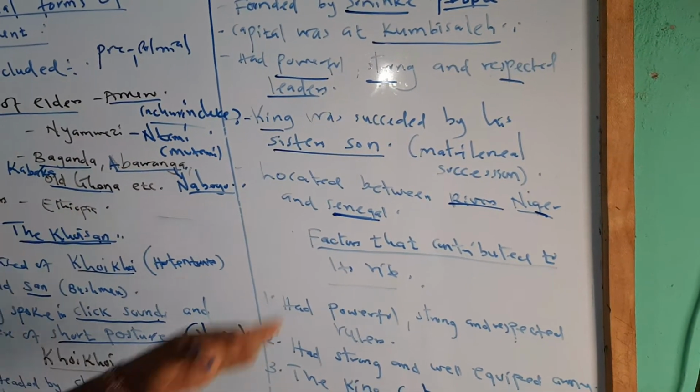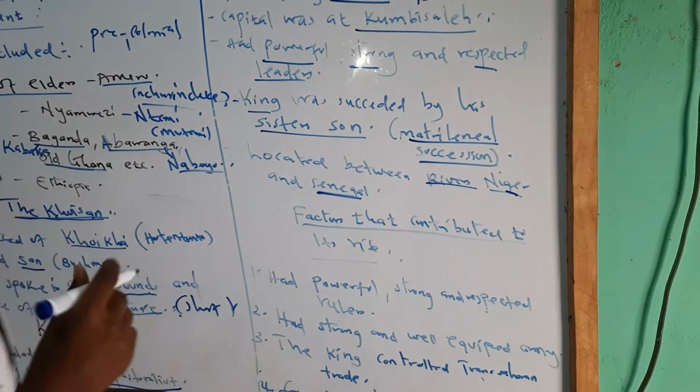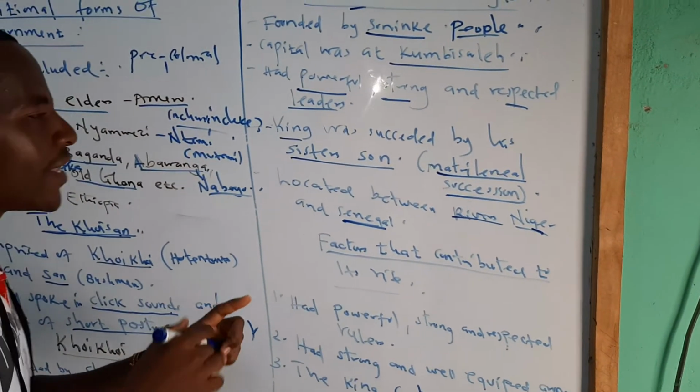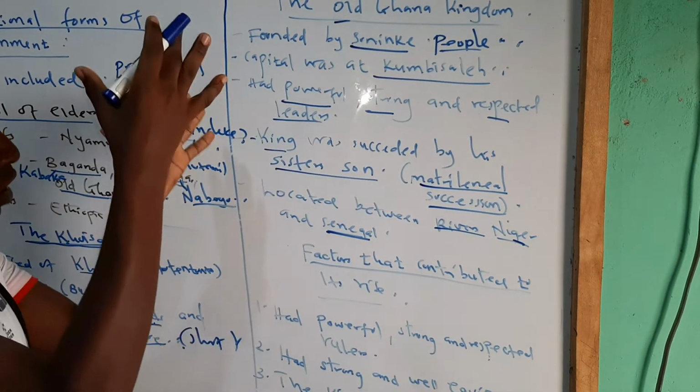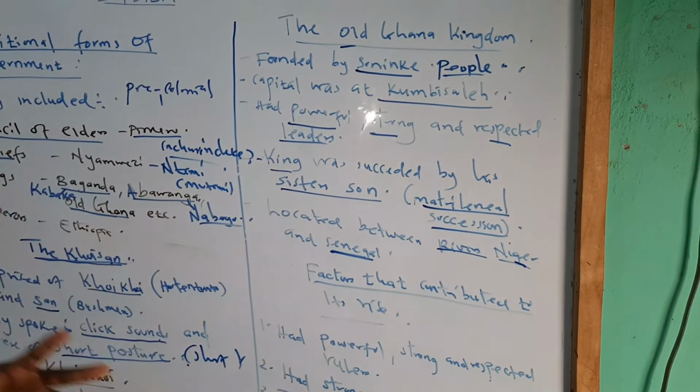It is his sister's son. And this type of succession, we call matrilineal succession. It does not involve the father's side, but the sister of the king produces a son who will take over after the death of the king.